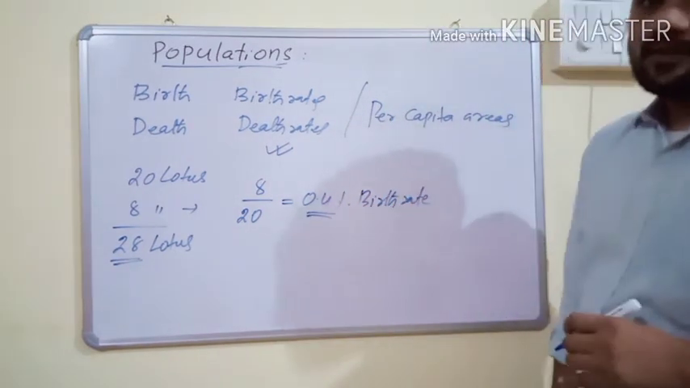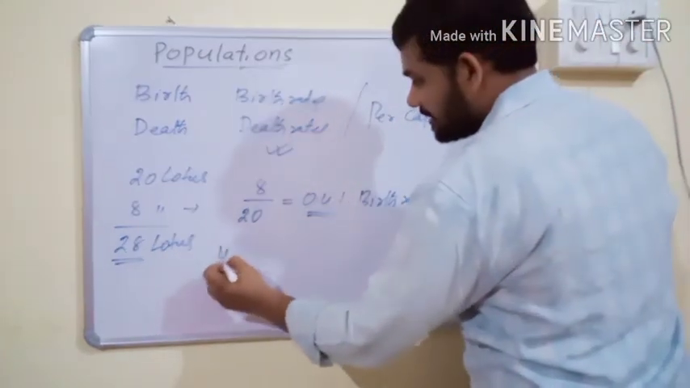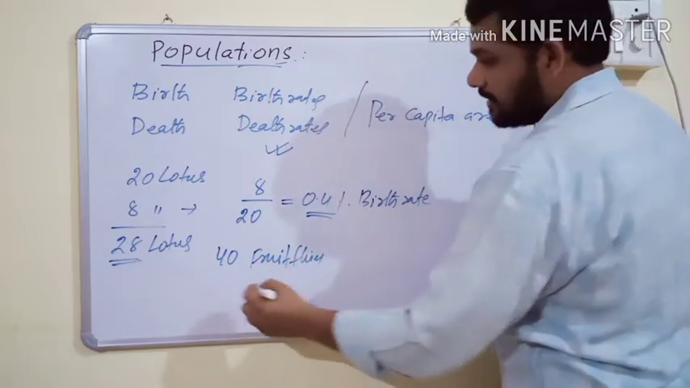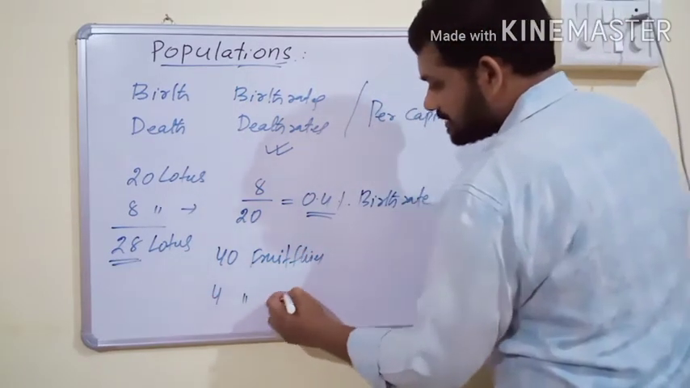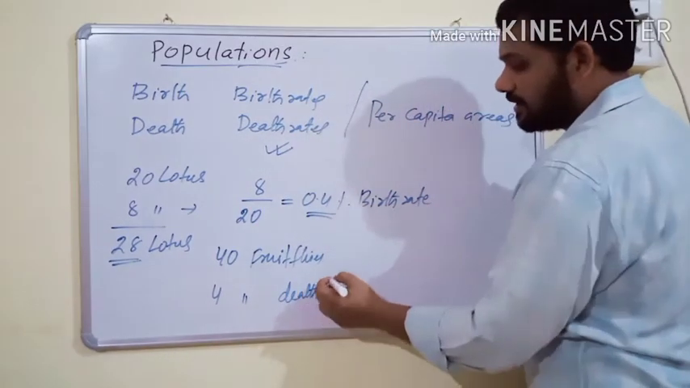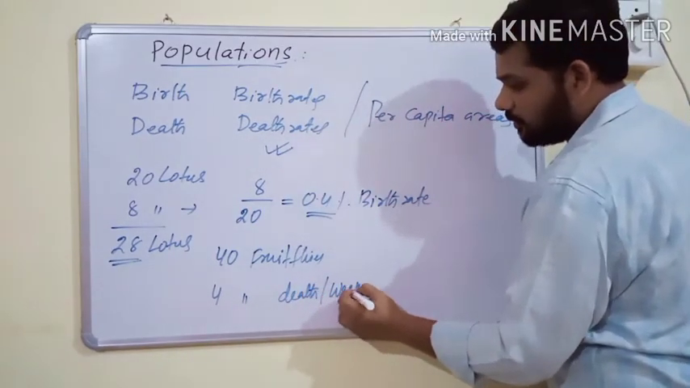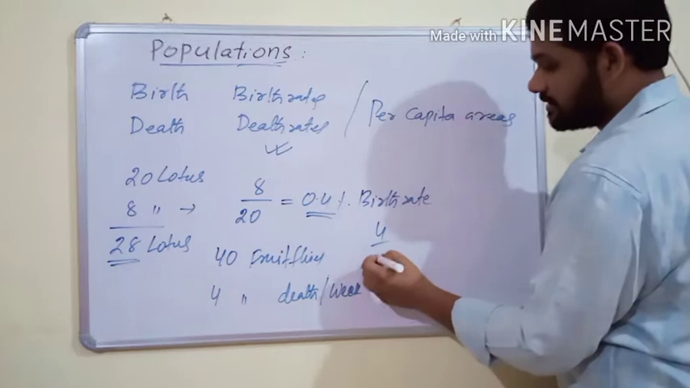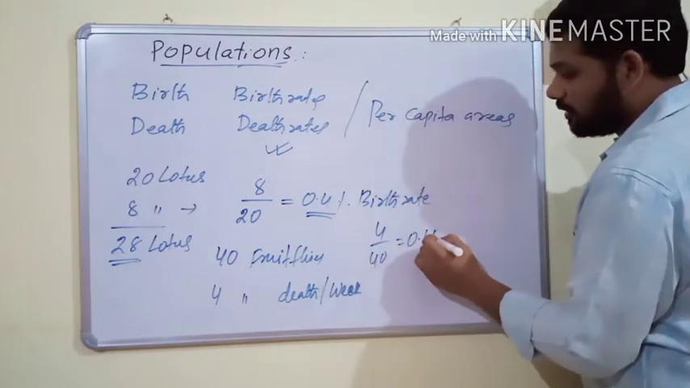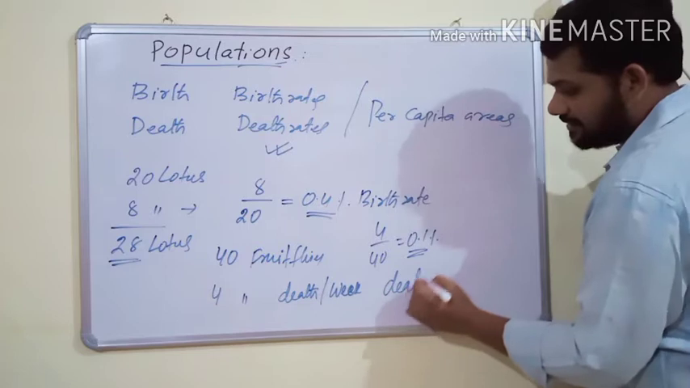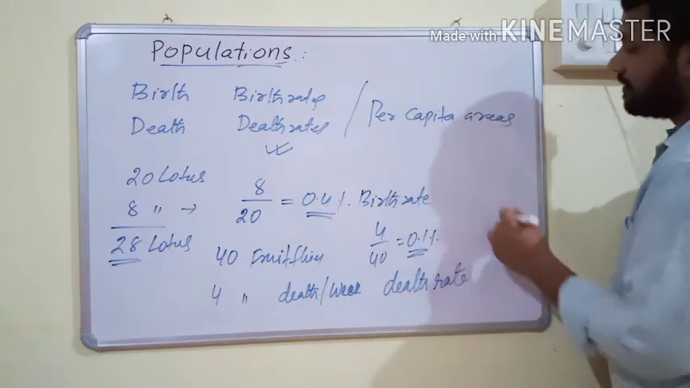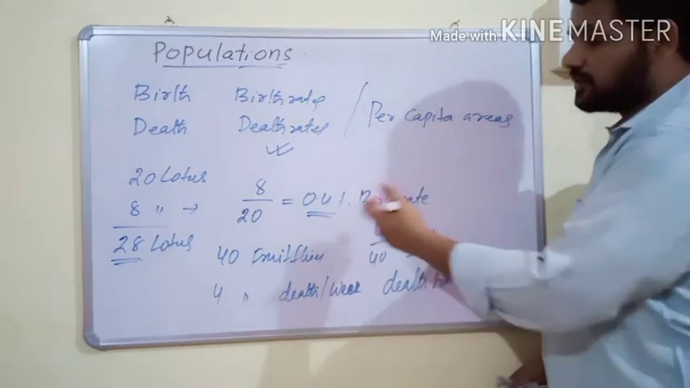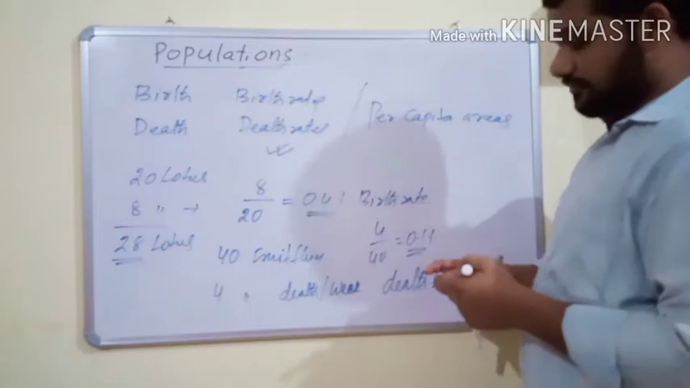For example, in laboratory conditions there are 40 fruit flies, and out of the 40, 4 fruit flies die during a one week period. Then what is the death rate of fruit flies? We consider 4 by 40, which is 0.1. This is the death rate of fruit flies per week. These are the methods to calculate birth rates and death rates of various populations.